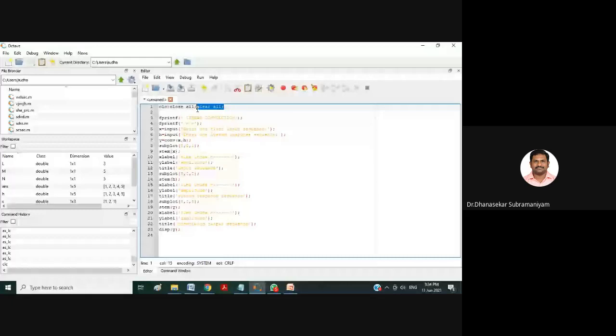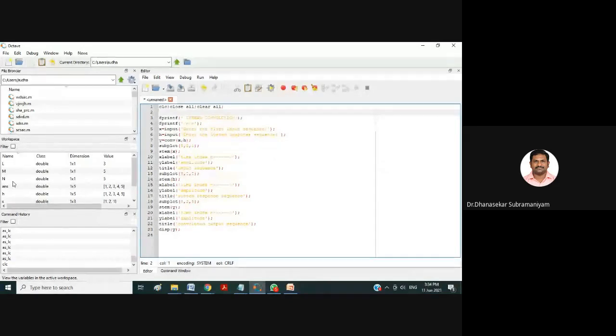See, X, H, Y. Like that we are using so many variables. These variables will be stored in this workspace. If you see here, we have a workspace. In those variables, some values will be stored in the form of a matrix. Before going to the new experiment, we have to close those workspaces.